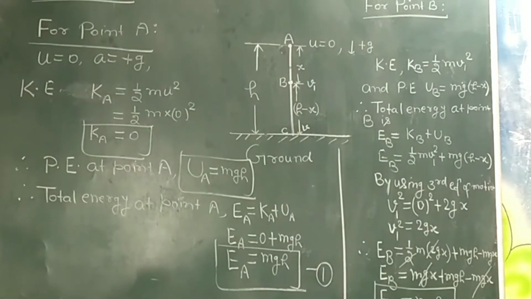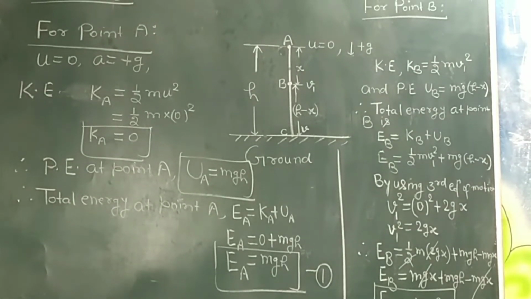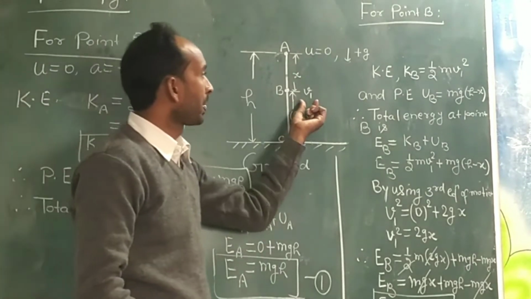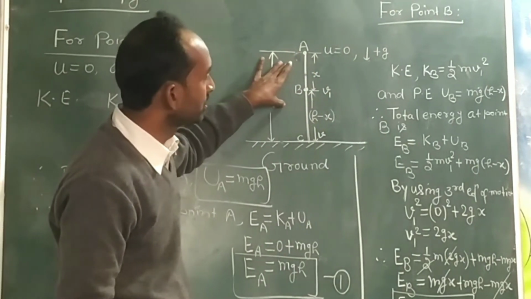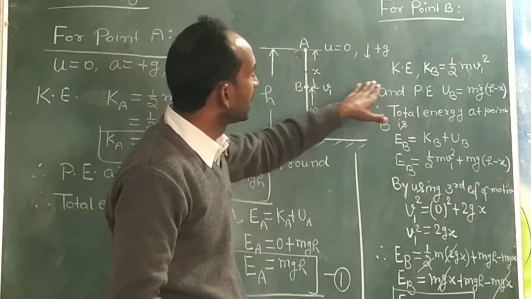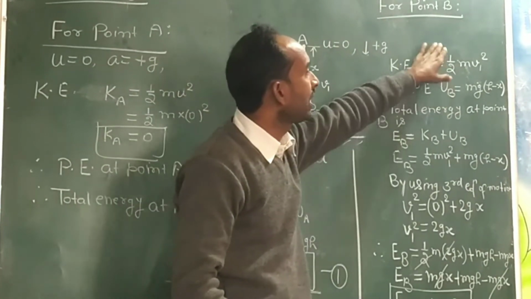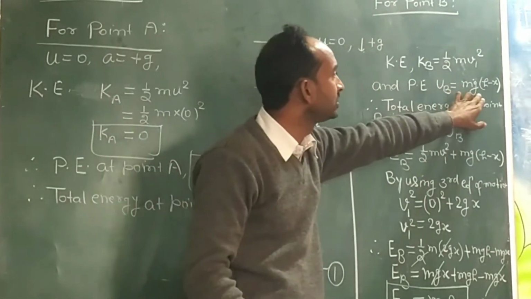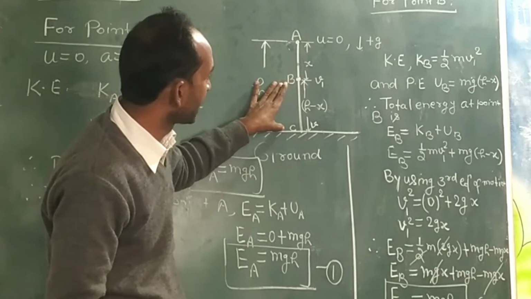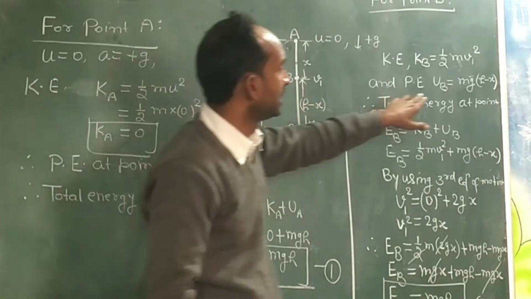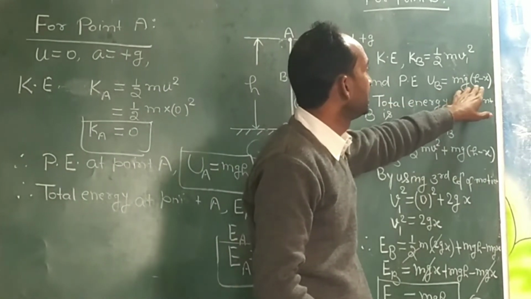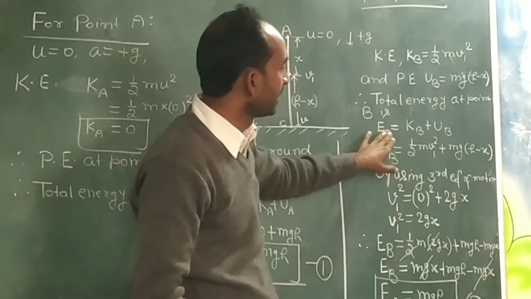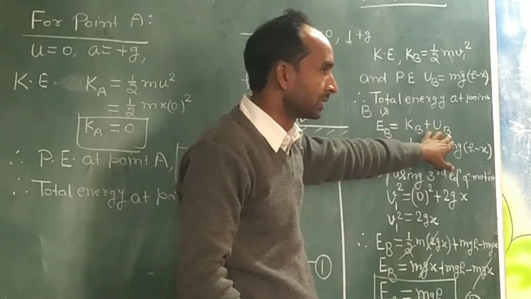And to find the total energy at point B, we have to determine the velocity v1, and then find the kinetic energy KB equal to half m v1 square, and the potential energy is mg times the height from the ground, which is h minus x. So this becomes mg(h minus x), and the total energy at point B will be kinetic energy plus potential energy.